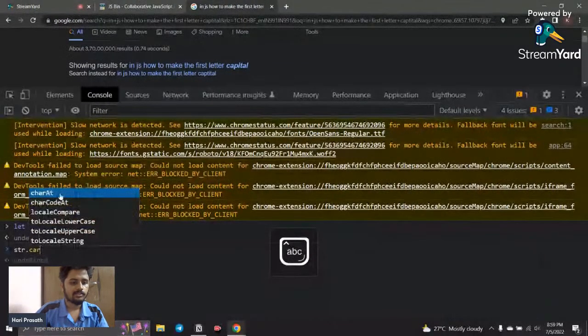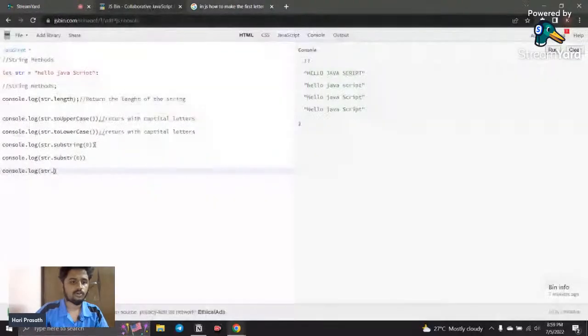Okay, so charAt is the function, so we just call it here. Inside the parentheses you need to give an index. So the first letter, you need to display only the first letter capitalized, right? So I just want to give the index. Okay, so give the index 0, and I just refresh it, and you can get the first letter as small,